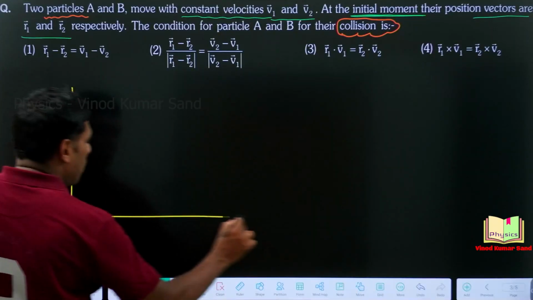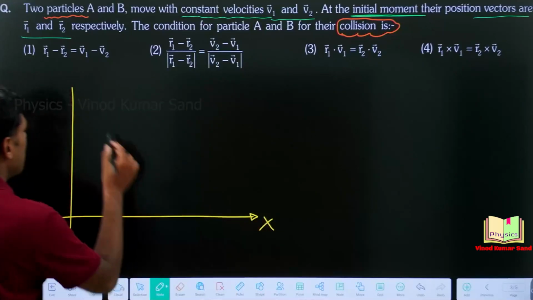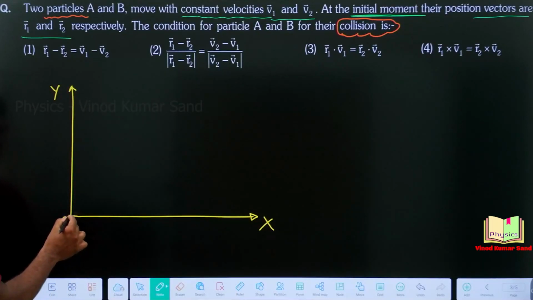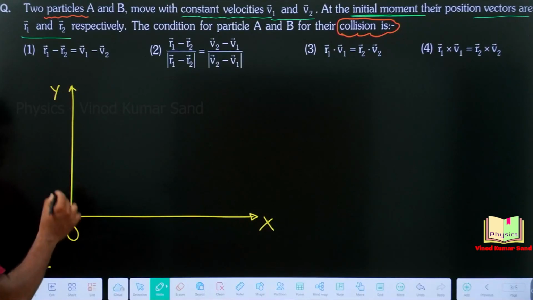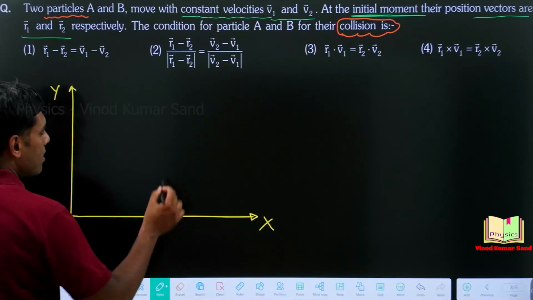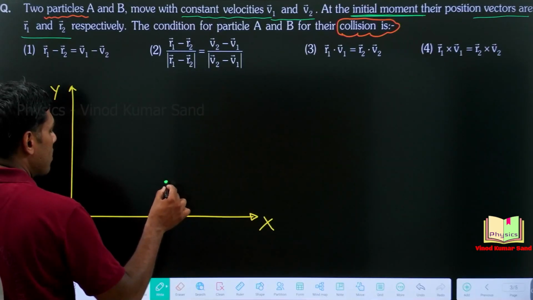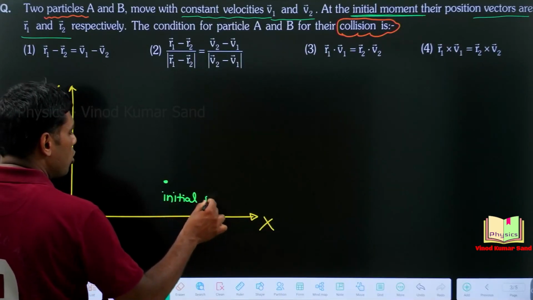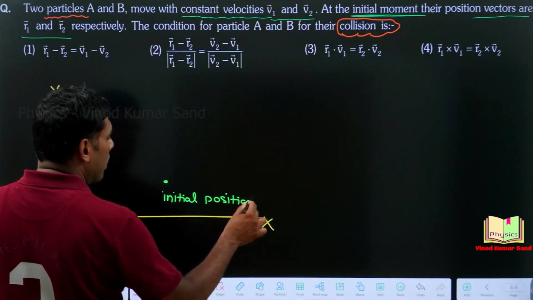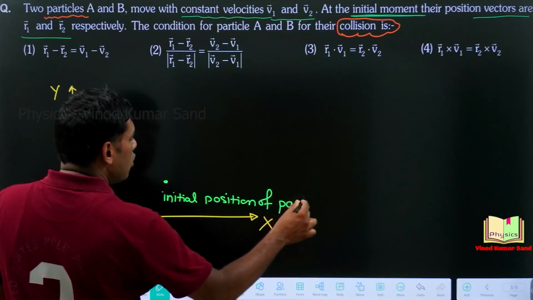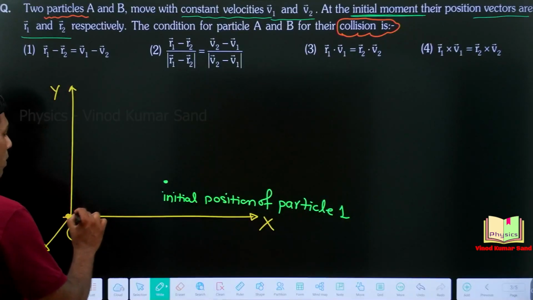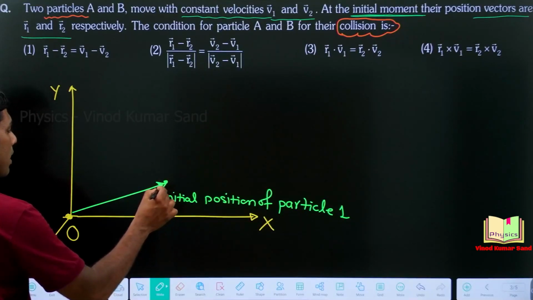Suppose here we consider the Cartesian coordinate system. This is x-axis, this is y-axis, and somewhere here we can show the z-axis like this. Here is the origin O. Now at some moment particle 1 is here at t equal to 0. This is the initial position of particle 1, and if we want to show it vectorially, we will show it as r1 vector.